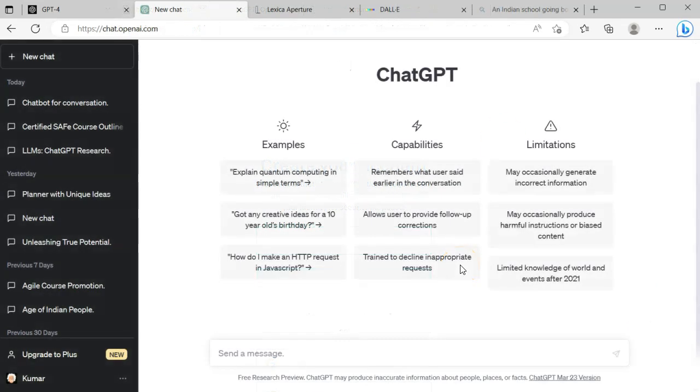So once you log in, this is how the interface looks. Okay, on your left side you will get all your chats, what you have done with ChatGPT, and on your right side it will talk about the different examples, different capabilities, and limitations. And you can actually write your prompt here, or you can ask any questions to ChatGPT in this area, and then it will respond to you, right? So that's just a quick intro to understand how the interface looks. It is pretty simple actually.